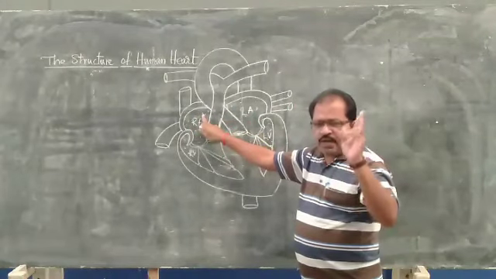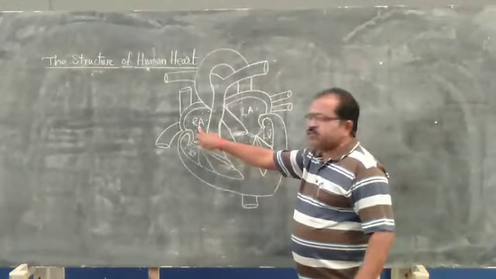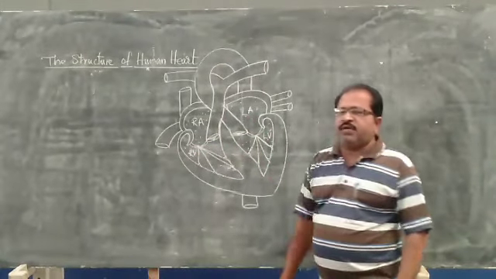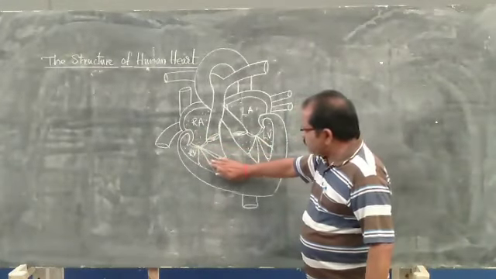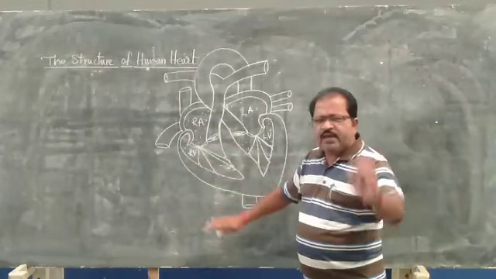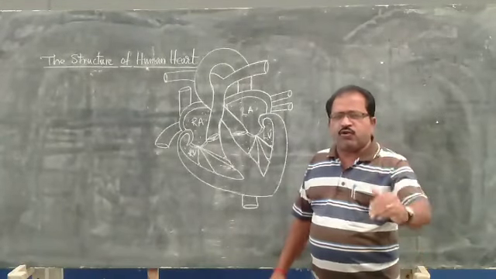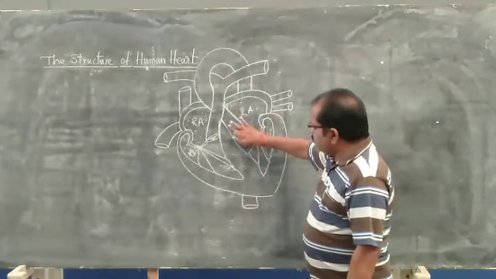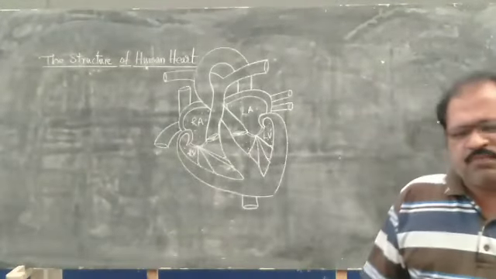Upper two chambers are called auricles, lower two chambers are called ventricles. Upper two chambers: right auricle, left auricle. Lower two chambers: right ventricle as well as the left ventricle. The right portion of the heart is completely carrying the deoxygenated blood, means the blood without oxygen. And the left portion of the heart is carrying the oxygenated blood, the blood with lots of oxygen.